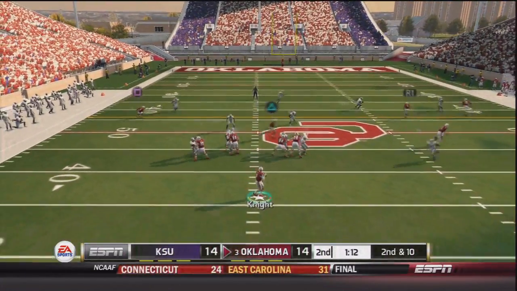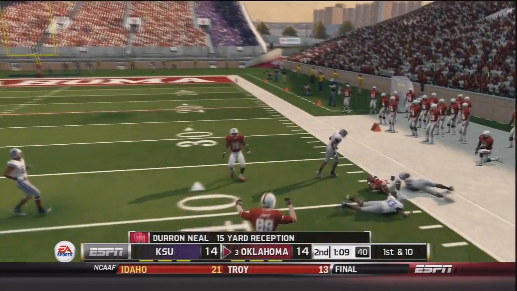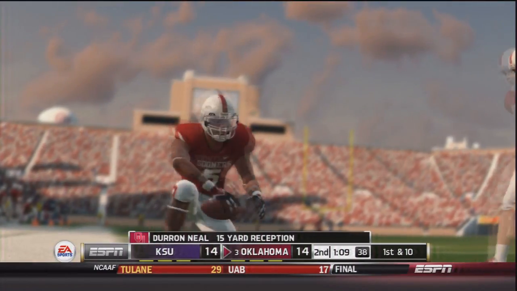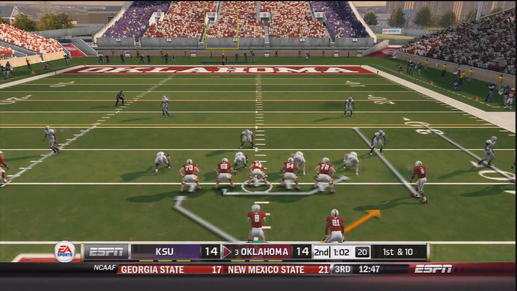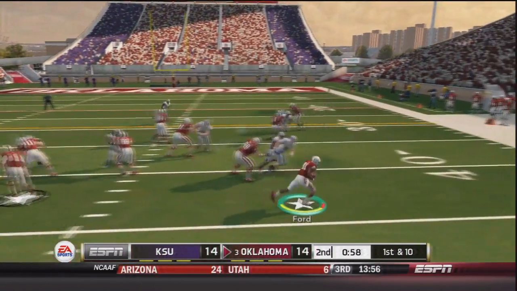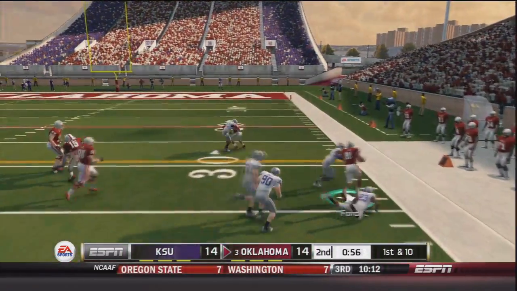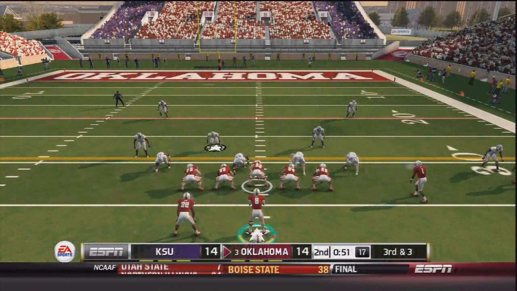2nd and 10. Trevor Knight takes the snap, drops back. Knight throws to the outside. It's caught by Deron Neal, and he is brought down at about the 40-yard line. A minute to go in the half now as they are trying to drive and get at least a field goal out of this before they have to go to halftime. 1st and 10, 1 minute to go. Handoff to Keith Ford. Ford to the outside, and Keith Ford throws a stiff arm and is forced out of bounds. A 7-yard gain, but it will stop the clock.